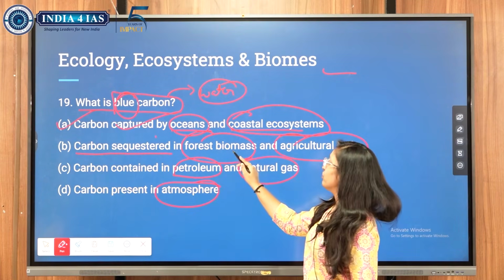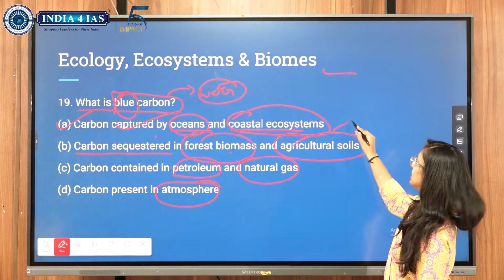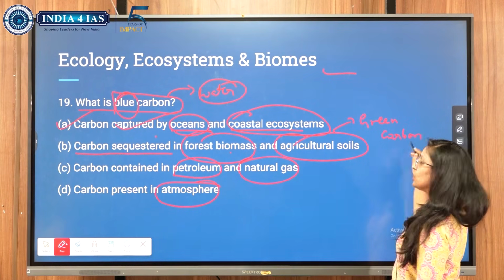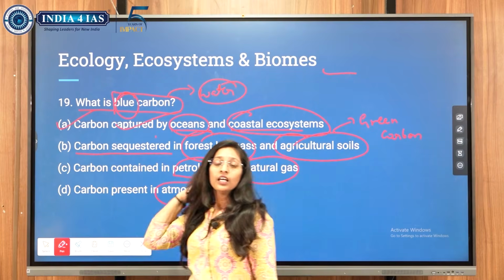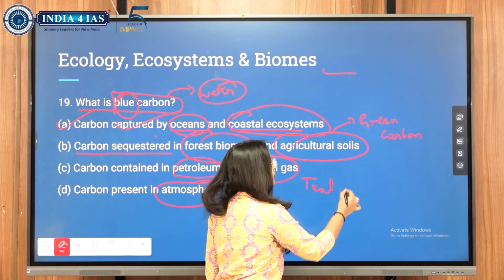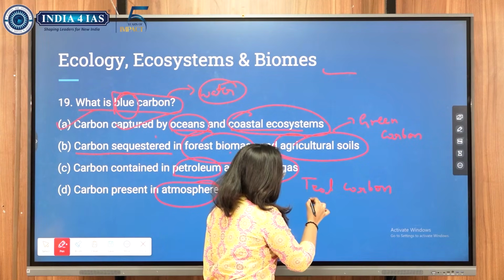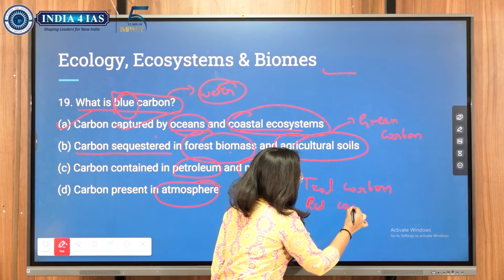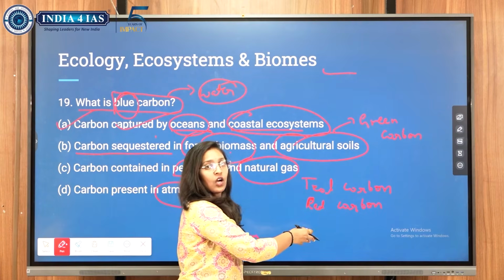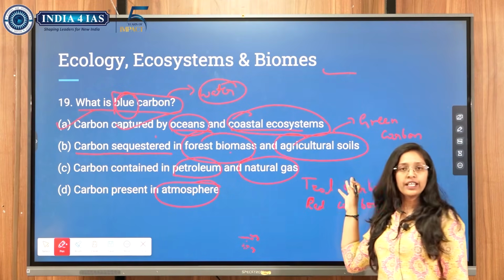Carbon sequestered in forest biomass and agricultural soil. This is green carbon. The types of color coding of the carbon which is in news recently, because there is a news called teal carbon, and also we have a red carbon. So before going to teal carbon and red carbon, we'll analyze these other two options. So this is related to green carbon.